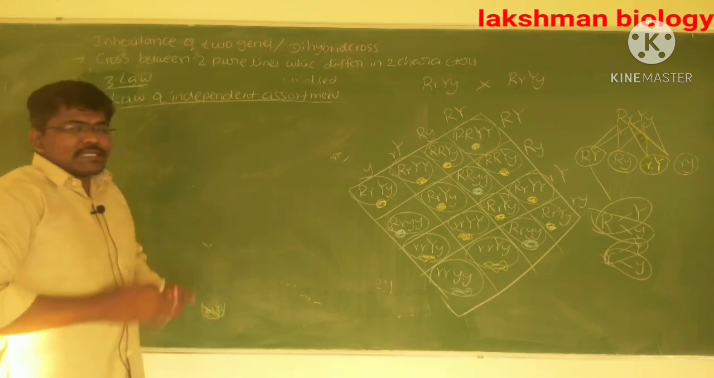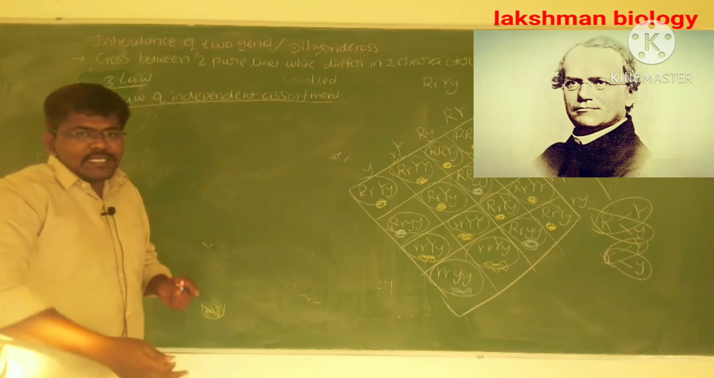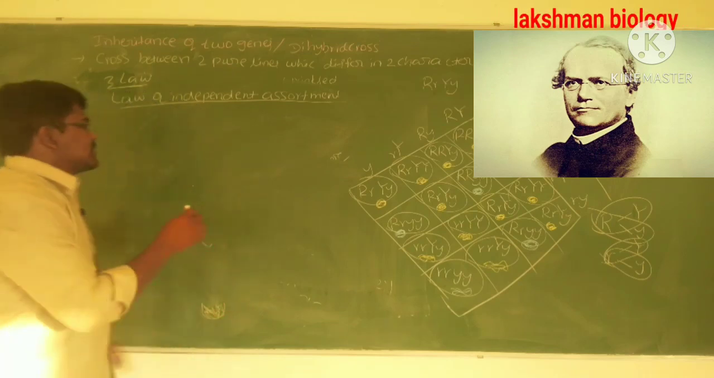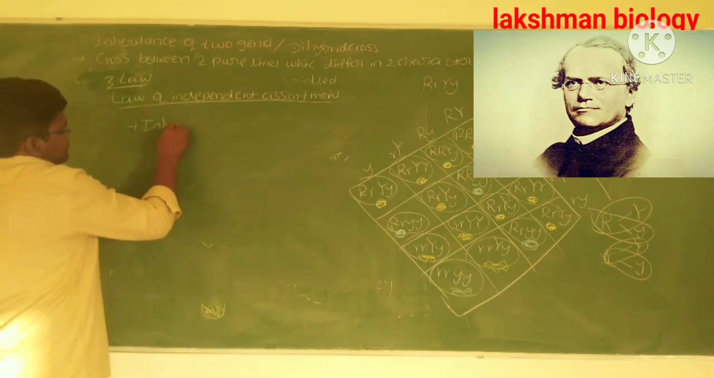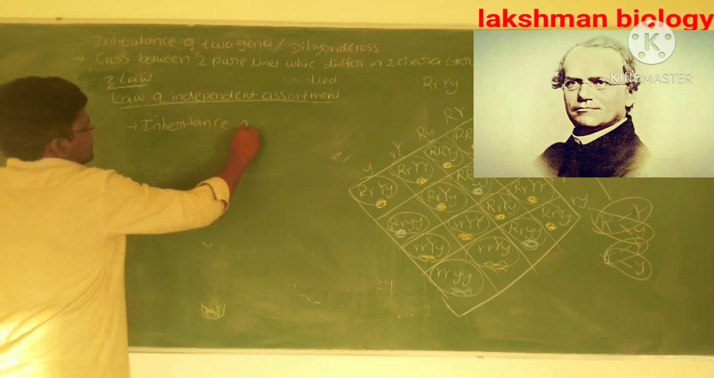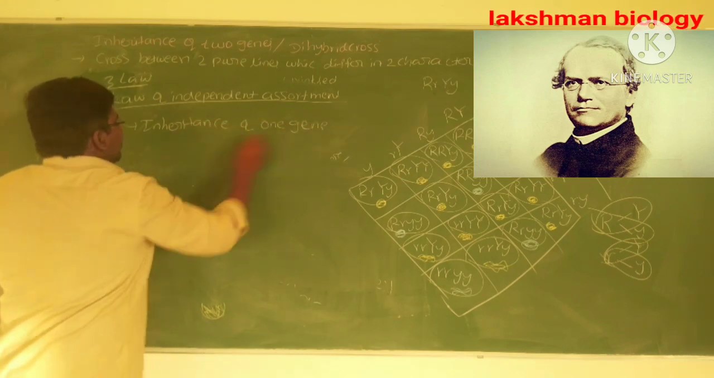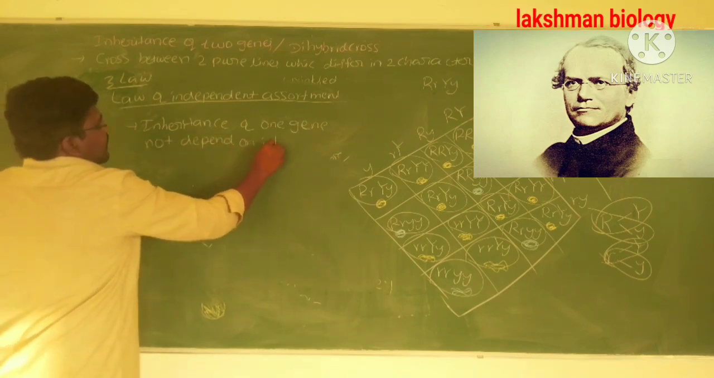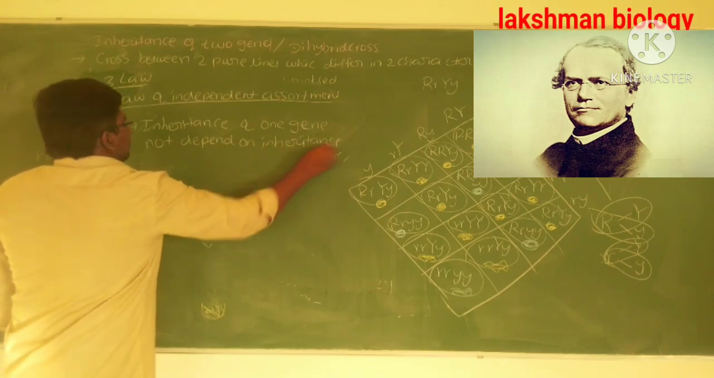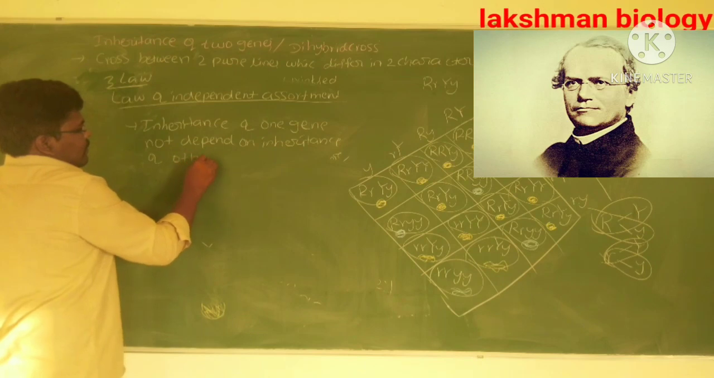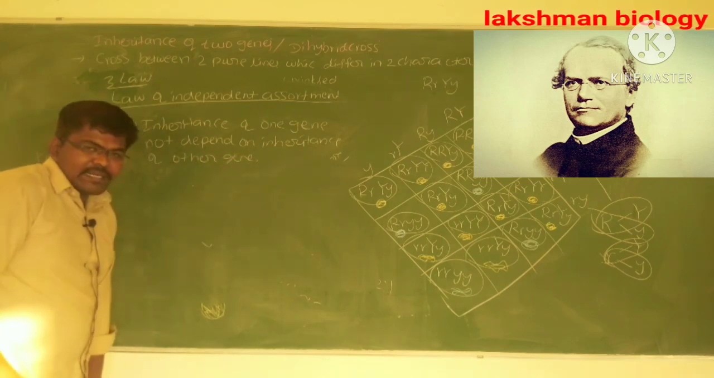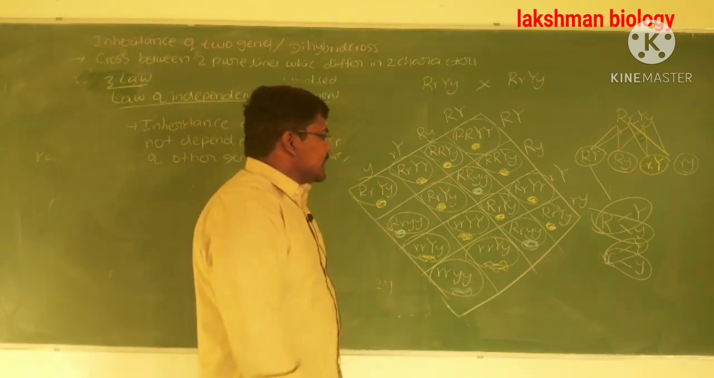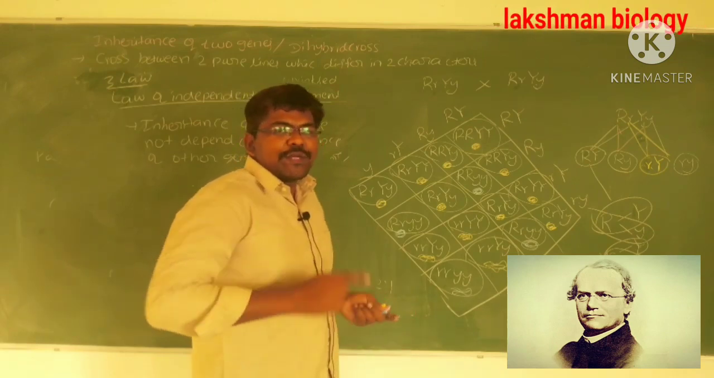Simply, the law of independent assortment means when more than one gene is there, the inheritance of one gene does not depend on the inheritance of the other gene. Okay, the transfer of one gene's character does not depend on the transfer of another gene's character. That is about the law of independent assortment.